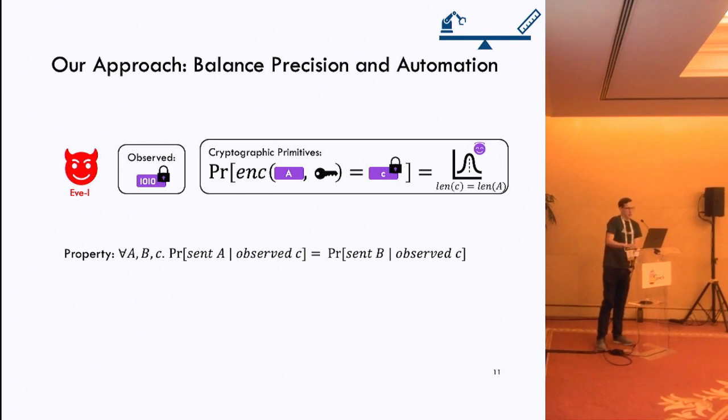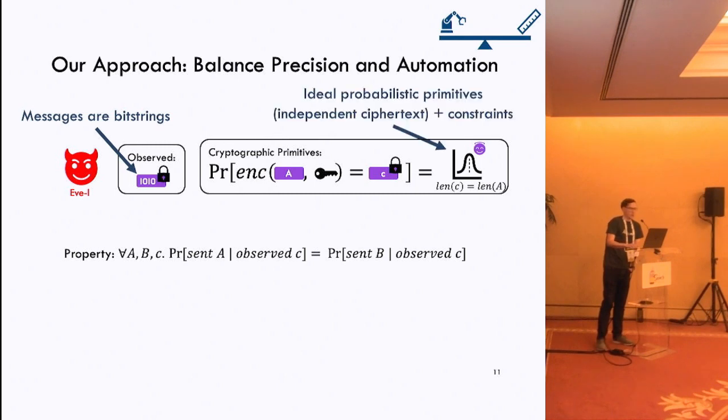Like in the computational model, we're going to reason about messages as bit strings. Similarly, we're also going to reason to some extent about probabilities, but we're going to adopt some of the ideal assumptions from the symbolic model. In particular, we're going to model these cryptographic primitives something like this, where the ciphertext is going to be independent from the plaintext, except for some constraints. And so, for example, here we have constraints on the length that say that the length of the ciphertext is going to be dependent on the length of the plaintext.